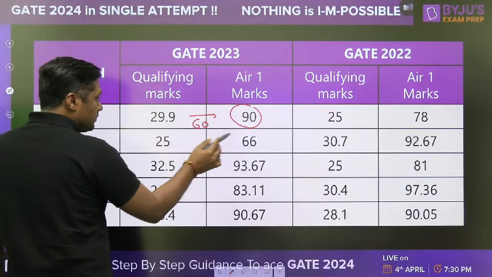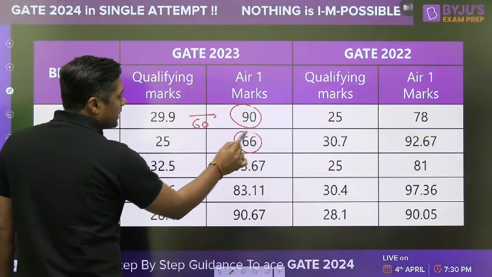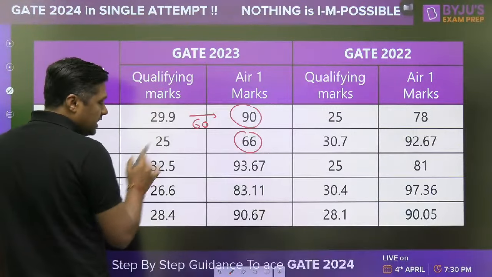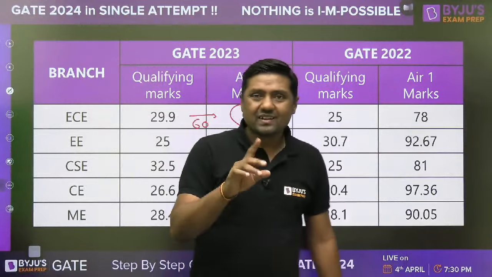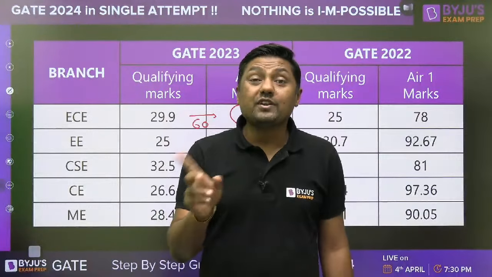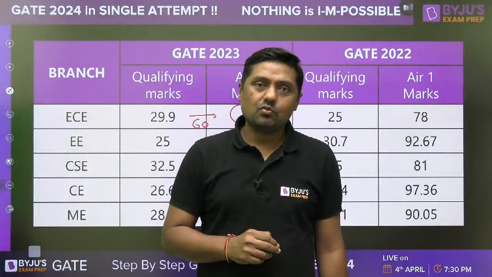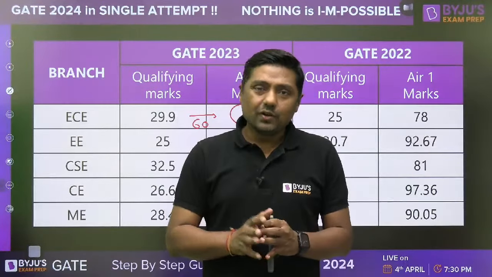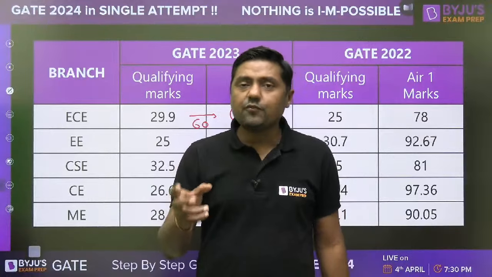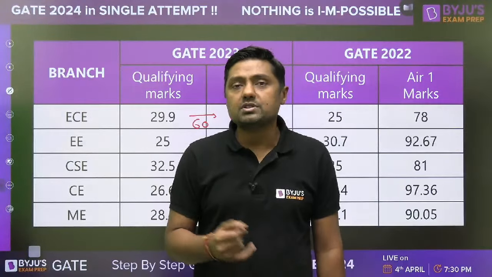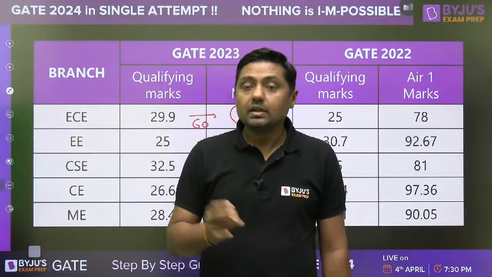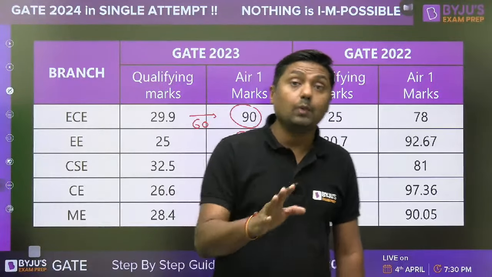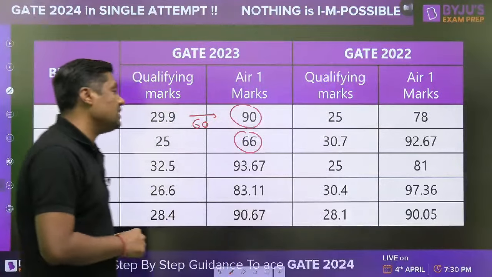Now here, no doubt this time the paper of electrical is very tough. That's why 66 minus 25, so that is the difference. But go through the question of digital in electrical engineering. Very easy question from digital engineering. Right? So if we are getting the tough question from the core branch, for example, machine, power system, power electronics, then the digital, network, control, analog will help you in case of electrical engineering.